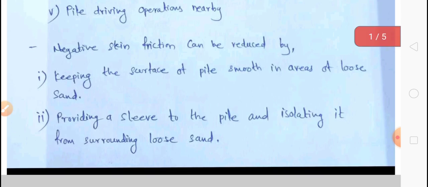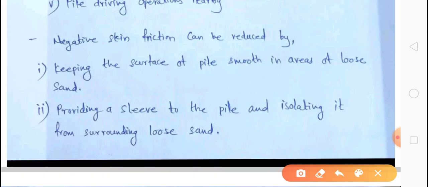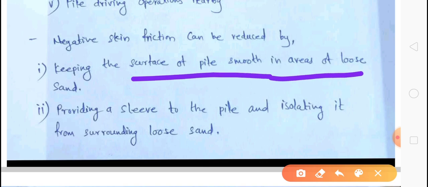Now this negative skin friction can be reduced, first, by keeping the surface of the pile smooth in areas of loose sand. So for areas of loose sand, we can keep the surrounding surface smooth. If there is a circular pile, its perimeter or circumference we can keep smooth to avoid contact between the pile and loose sand.